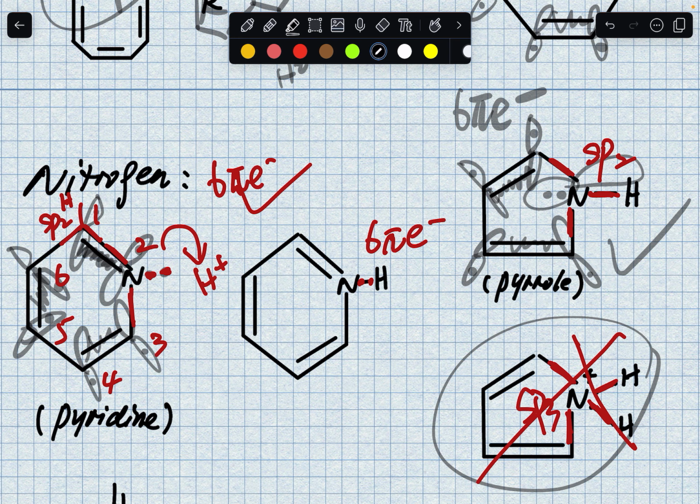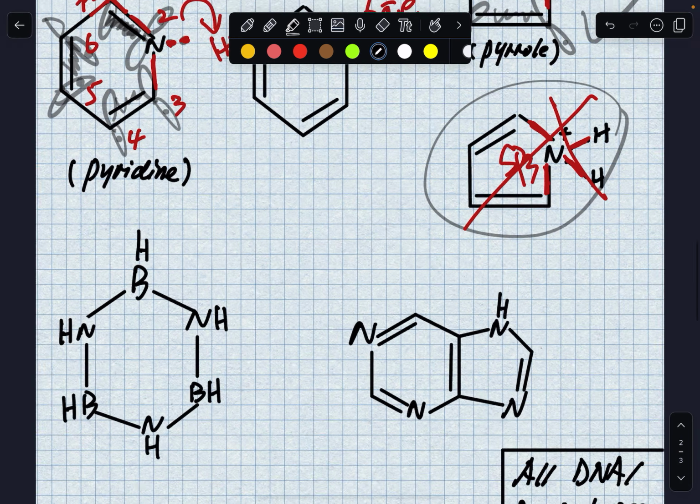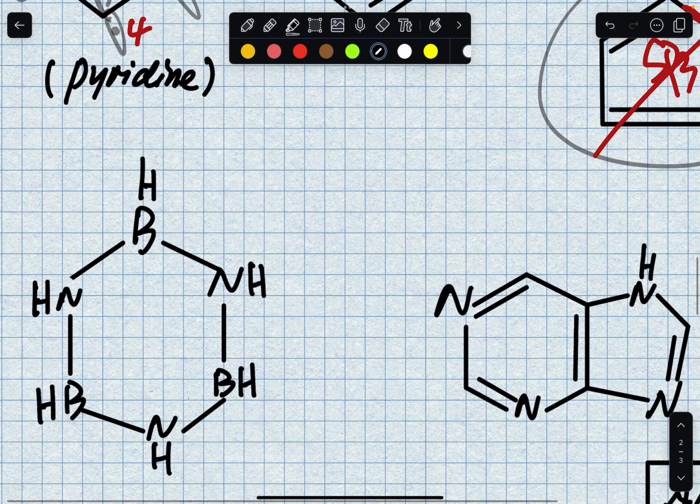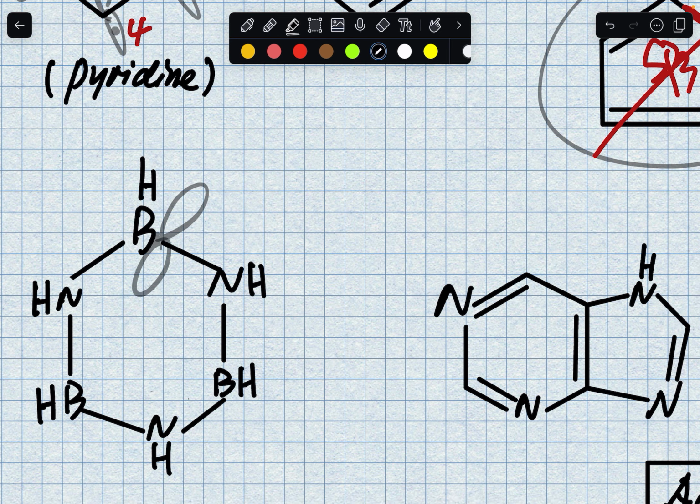Okay, all right, so now let's combine boron and nitrogen, okay? Are you feeling better? This is actually not too complicated. So easy. Let's just do the empty p orbitals for all the borons, okay? And then nitrogen, they all have 3 sp2 already, right?